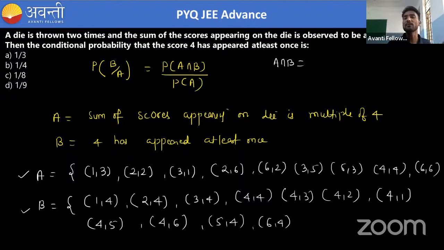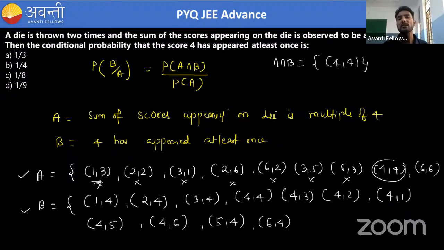So both conditions should be satisfied. So what I will check: 1, 3, no, there is no 4, so we will remove this one, this one, and so on. There is only one possibility, 4 comma 4, because it is the only case where 4 is coming and the sum of both numbers is also a multiple of 4.